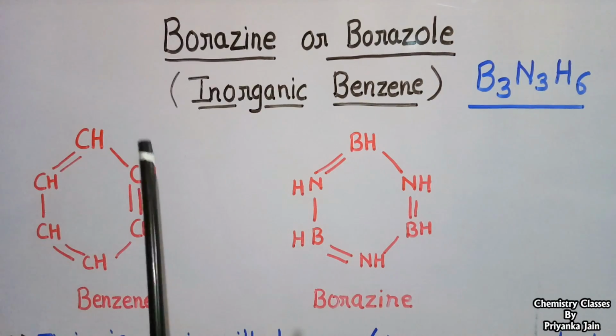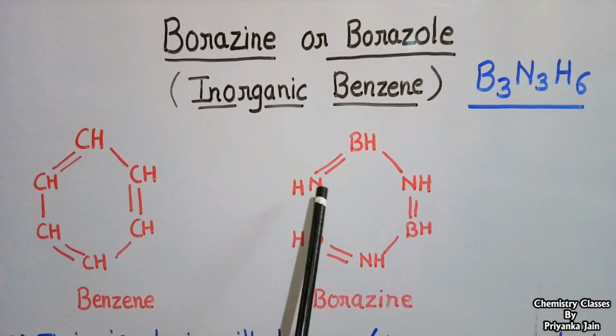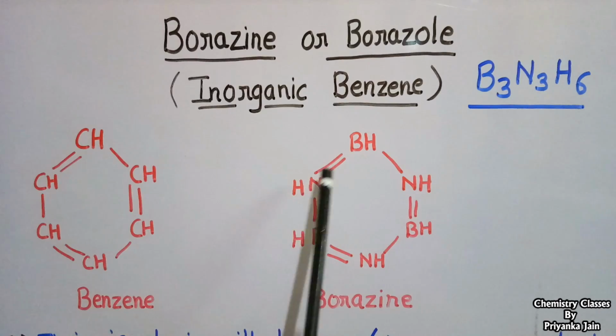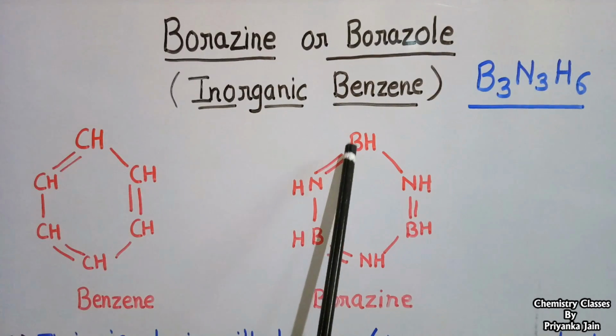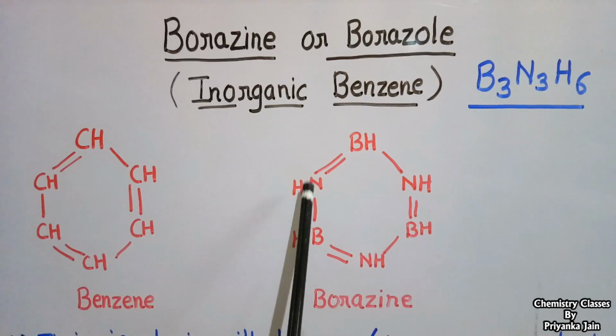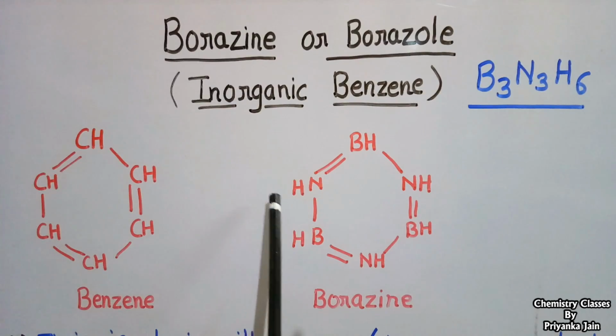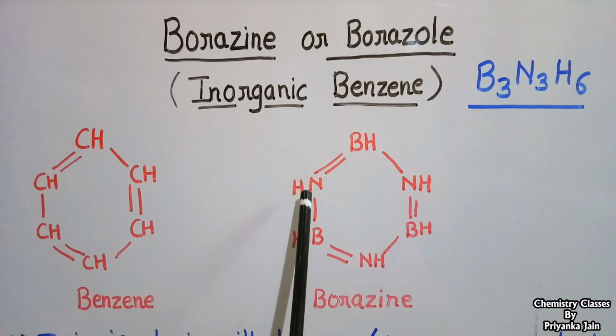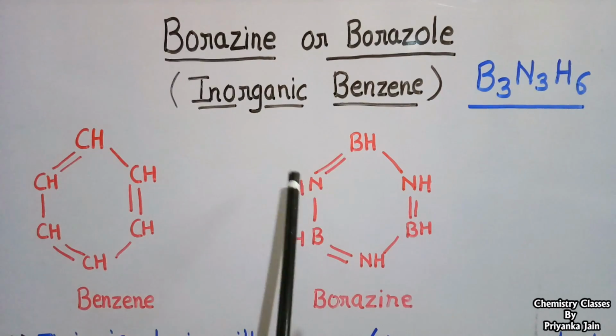Carbon has 4 electrons, but in this case these 2 atoms are like carbon. Boron possesses 1 electron less than carbon, and nitrogen possesses 1 electron more than carbon. So 2 carbon atoms possess the same electrons as boron and nitrogen atoms.